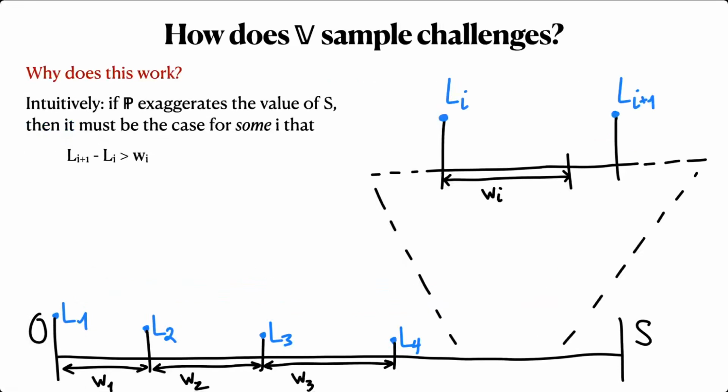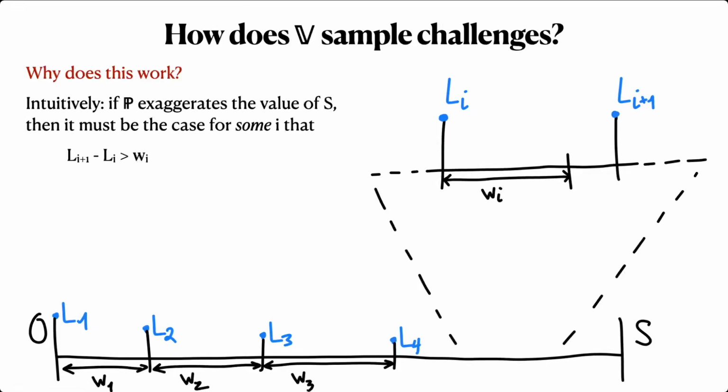This might be slightly surprising. It means that the verifier does not need to check that the prover generated all of the subranges honestly. So we might ask, wait, why does this work? Well, in essence, if the prover exaggerates the value of S, in other words, if it claims that it knows more total signed weight than it actually does, this means that the prover must commit to at least one leaf in the signature tree that the verifier would reject.